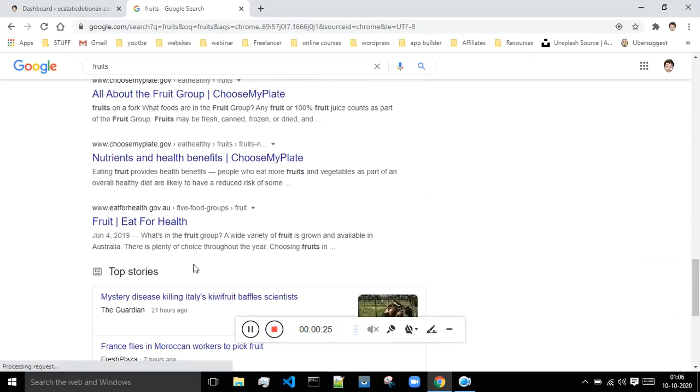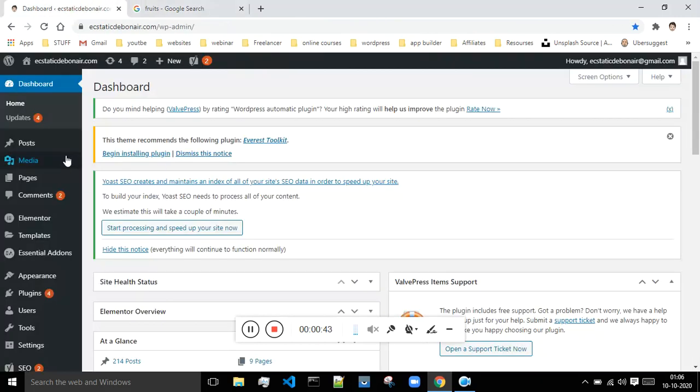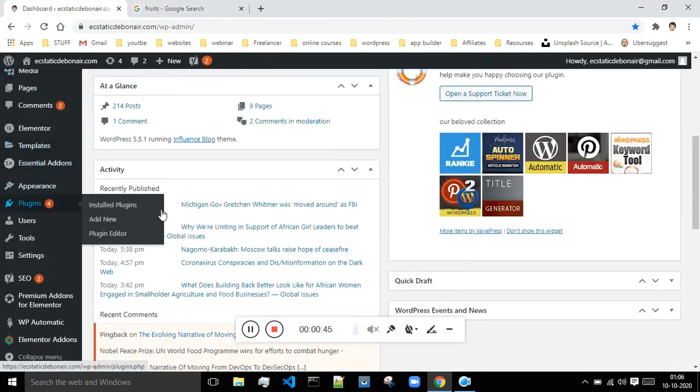Okay, so in order to make your website rank over here, whenever anyone is searching for any content that is related to your niche or to the articles written by you on your website, you should submit your sitemap to Google. Okay, so in order to do that, we will be making use of a plugin known as Google Site Kit.